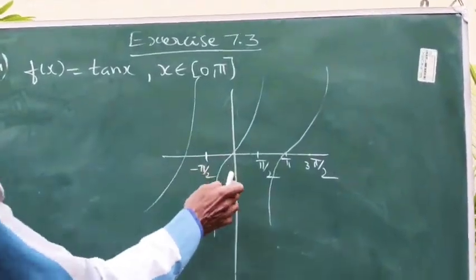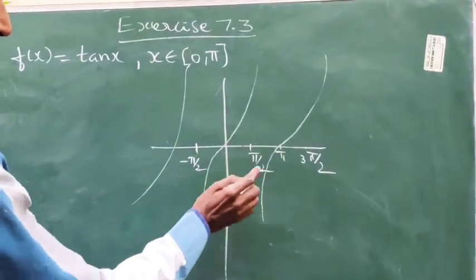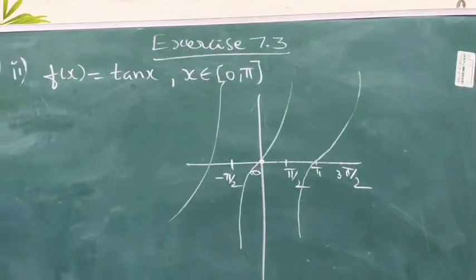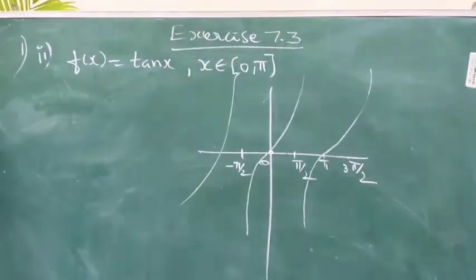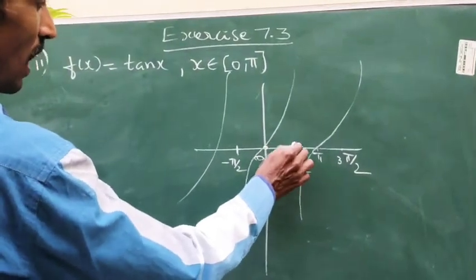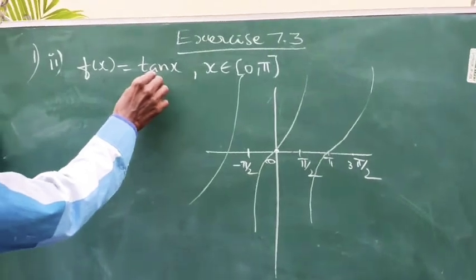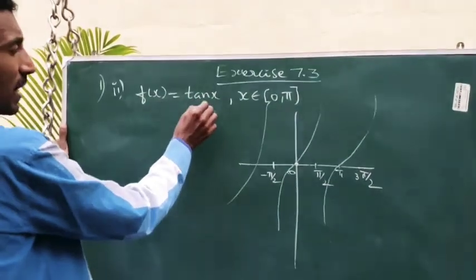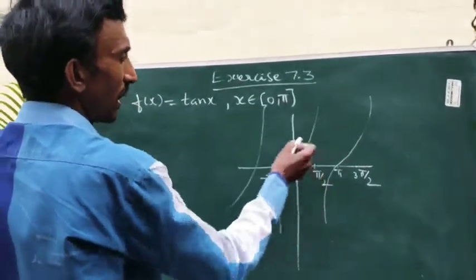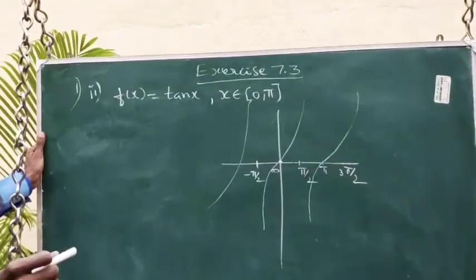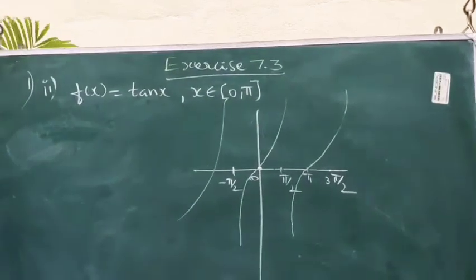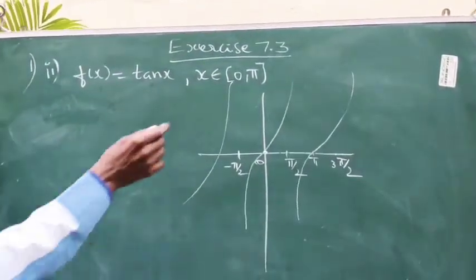So listen here. The interval is 0 to pi. It is divided into two parts: 0 to pi by 2, and pi by 2 to pi. Tan x means we can write sin x by cos x. When you put pi by 2, sin pi by 2 is 1 and cos pi by 2 is 0. 1 by 0 is infinity. So it does not exist.